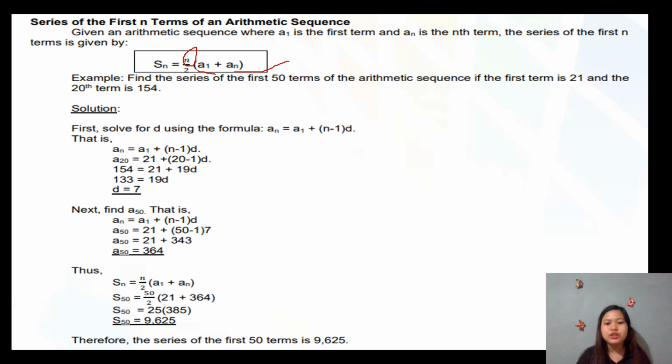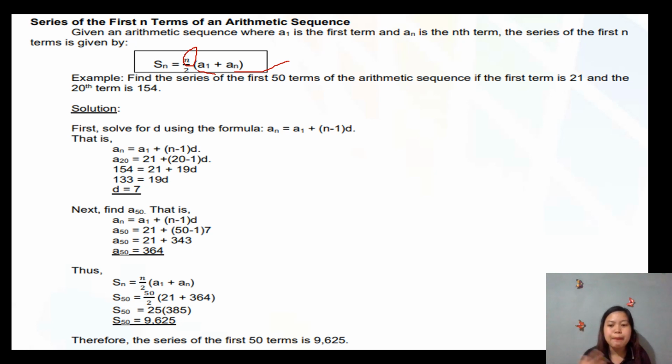But the question there is, kung pangitaon nato si a sub 50, okay, of course, a sub 50, no? Now, atong tan-awon kung unsa ang given. Naa tay a sub 1, di ba? Ang atong first term is 21. Si n nato is 50 because we are looking for the 50th term. But the question there is, naa ba tay common difference? Kabalo ba ta sa common difference? Of course, wala. So, before mangita sa a sub 50, pangitaon nato si common difference.